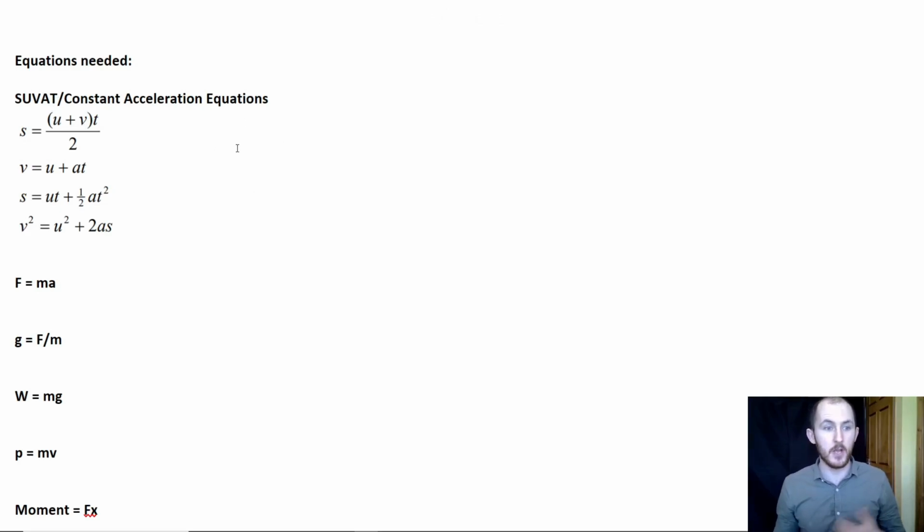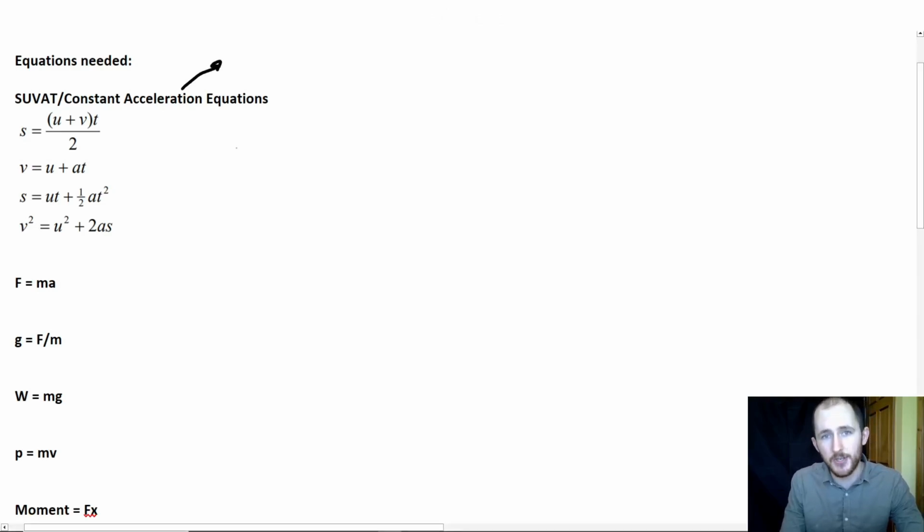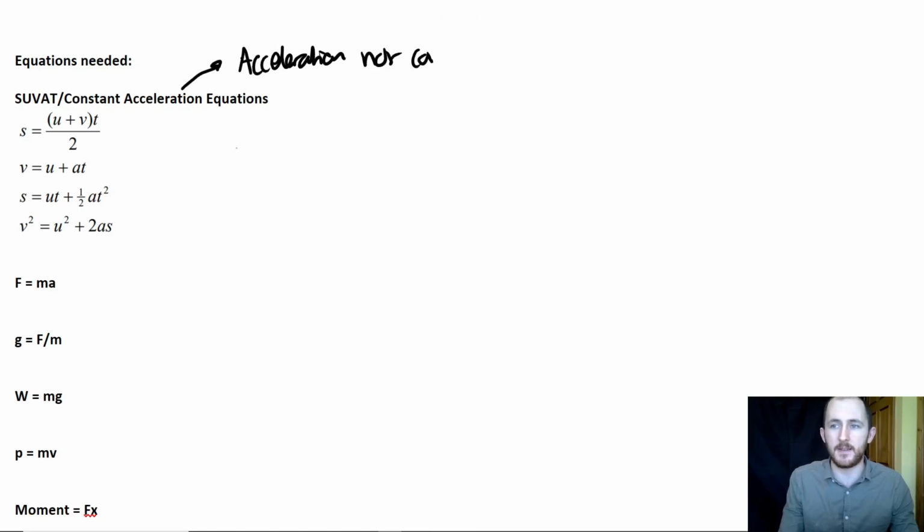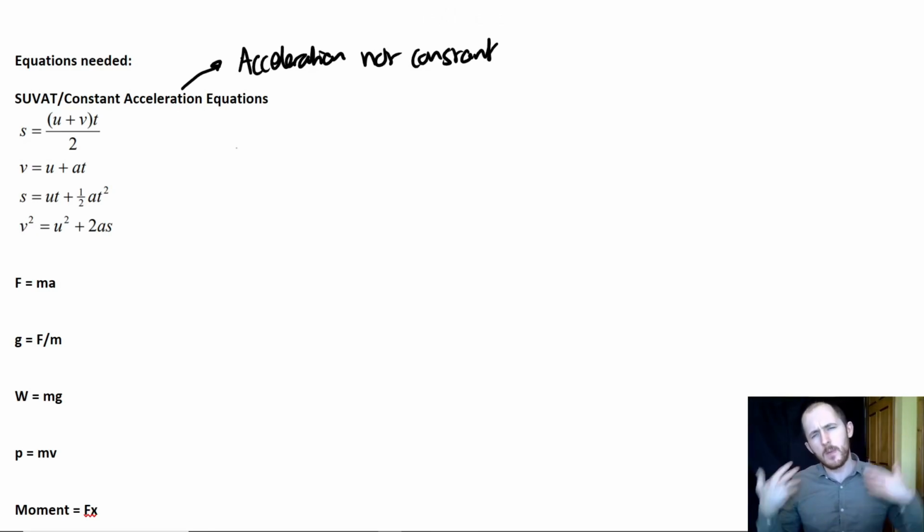This is where you have constant acceleration, which is going to be in most of our mechanics work. But if they ever ask what's a limitation, or why might this value not be accurate, it's always the same thing, a 1 mark question: you just say acceleration not constant. This can be due to anything. So for example, one common example is they drop a ball from 1 meter high, how long does it take to hit the ground? You can use SUVAT to work it out. They might say, why wouldn't it be that time? Why might it be slightly longer, for example? And you can say acceleration is not constant.